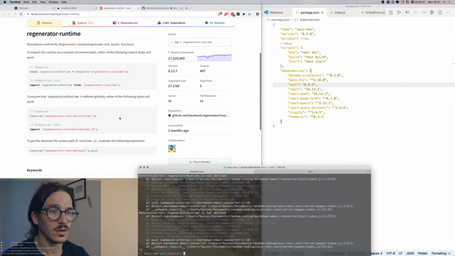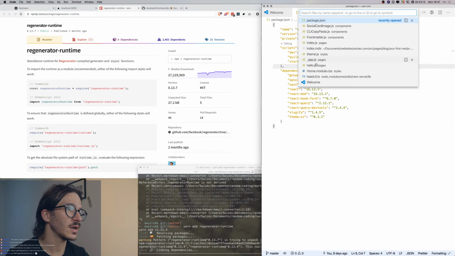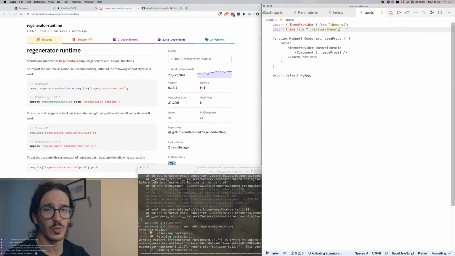Yarn add regenerator runtime. Bam. And then we go into our app. Come on. Yes, app.js for pages. No, is there a better place? Theme.js for styles, hello.js pages, index.js on pages. Let's do app.js. This is where we define everything that's happening.